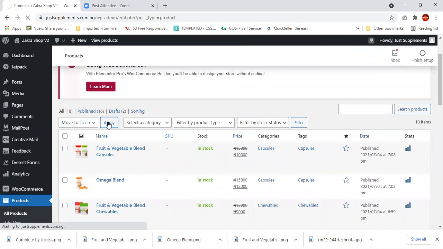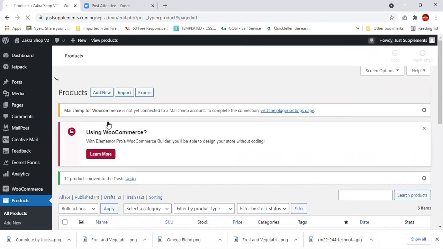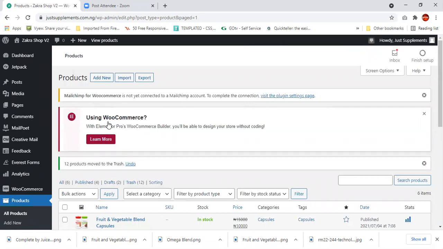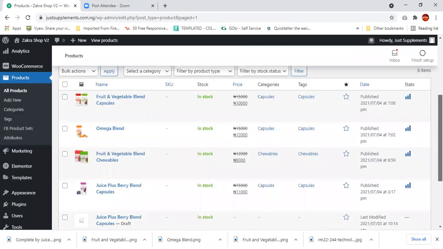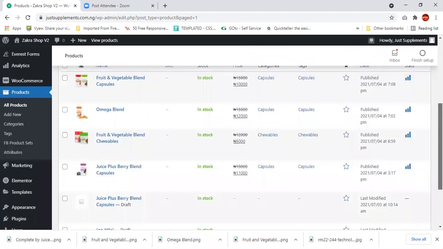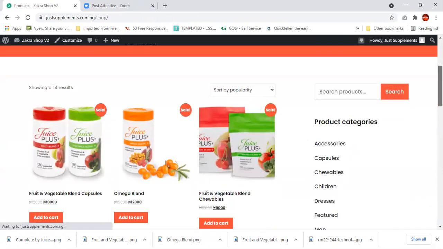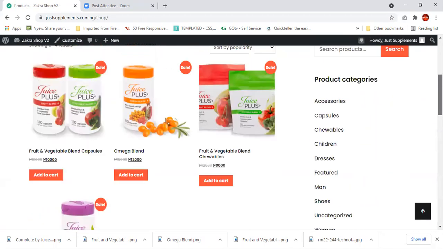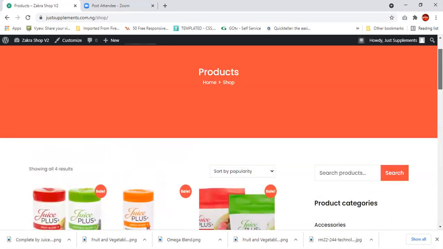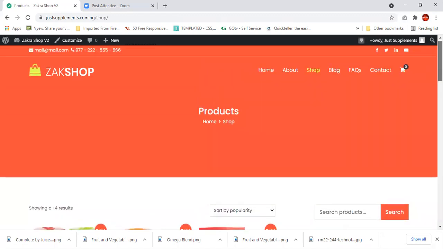You can now go to your trash bin and get rid of them, just like you always do when you compose a mail and you delete. The mail temporarily stays in your trash for a few days, or even for over a month. So when you're ready, you can actually go there and get rid of those things. So I have my products here. If you want to find out whether we have some of them deleted already or not, you can visit the store. Yeah, you see, they're no longer here. So the ones that are your own are the ones you have right now.